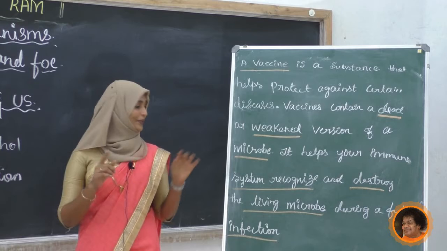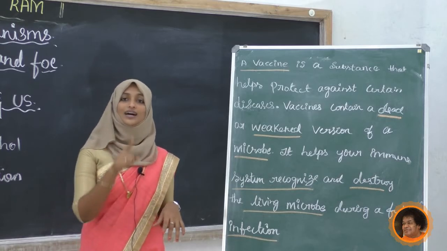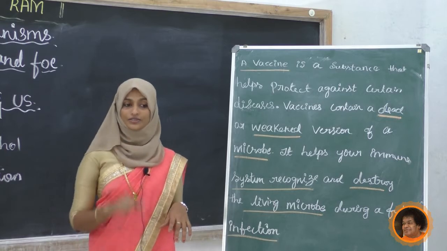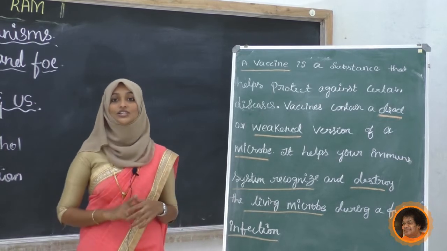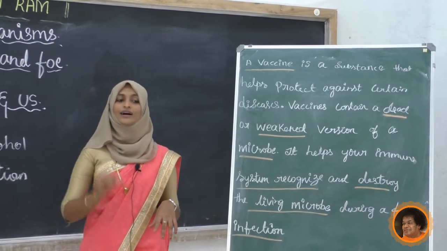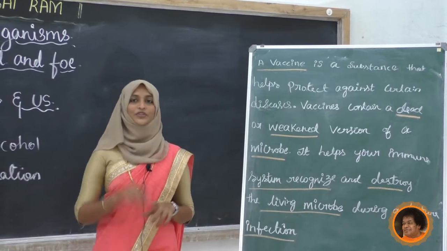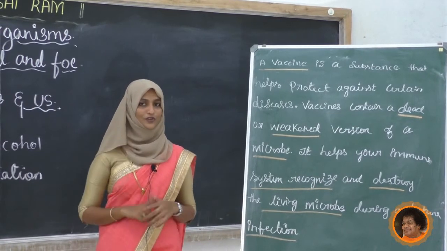Why are they giving vaccine? Vaccines are usually given for infants or small children. Why are children or infants given vaccination? You have to refer the answer for this one.